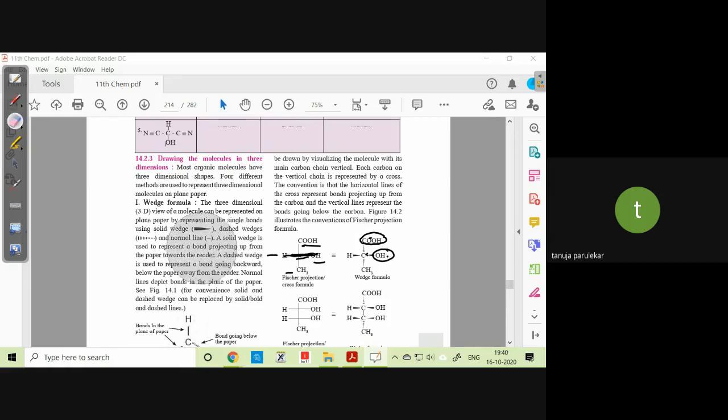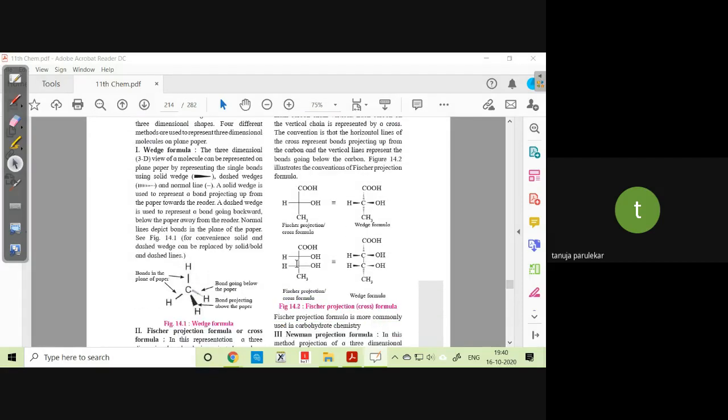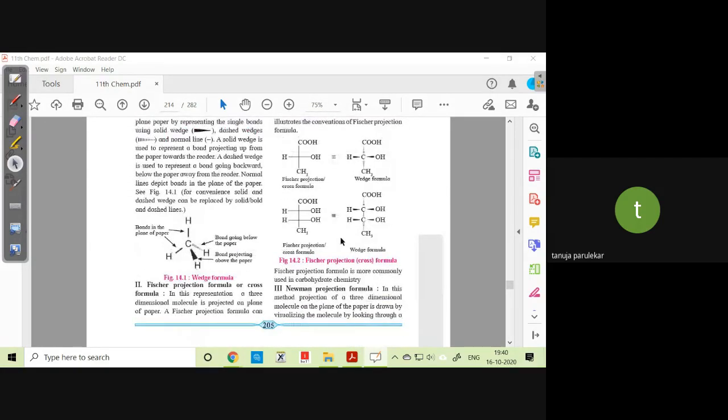Similarly, you can see that there is another example which is being taken here. This is the Fisher projection of a cross, and each cross at this point over here, this point is the carbon. So this carbon is here at this point. This carbon is here. So you don't need to show the carbon there. It is understood, and this is how it is represented. Fisher projection formula is more commonly used in carbohydrate chemistry, wherein you have chiral carbon atoms. Okay, that is, all the groups which are attached to the carbon are different. Am I clear over here?